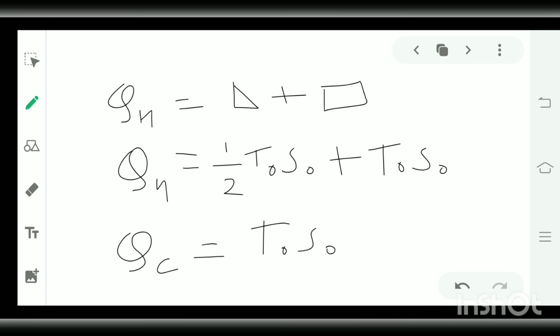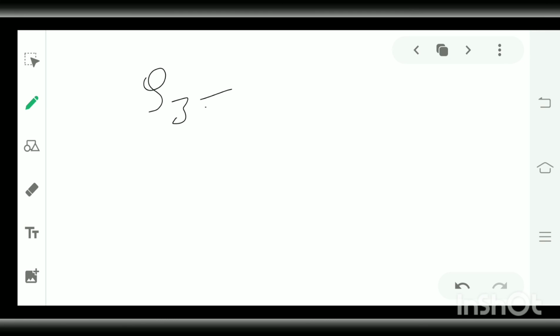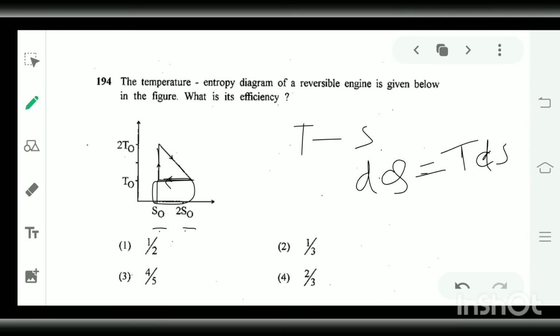Now the heat for the third path is 0, because there is no change in entropy. Entropy is constant here, and we know that heat is proportional to change in entropy. So for Q3, the third path, the heat transfer is 0, so the area will be 0 here.